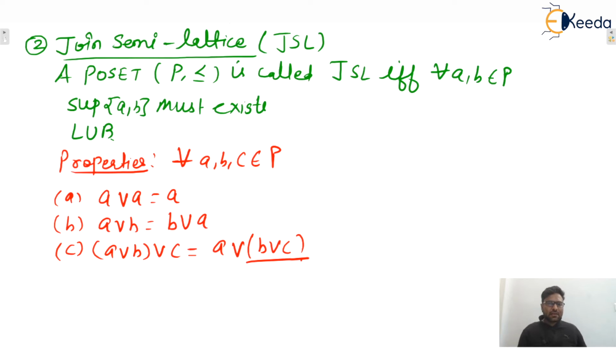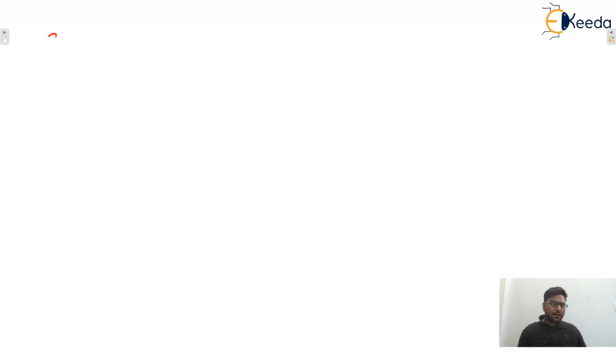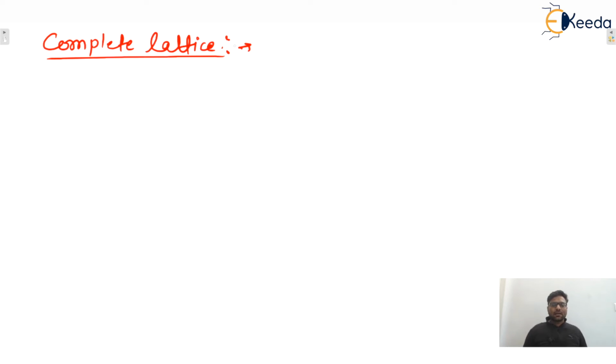And the final one is the complete lattice. In simple terms, a lattice is a poset in which every pair of elements has a greatest lower bound and least upper bound, that is, supremum as well as infimum.